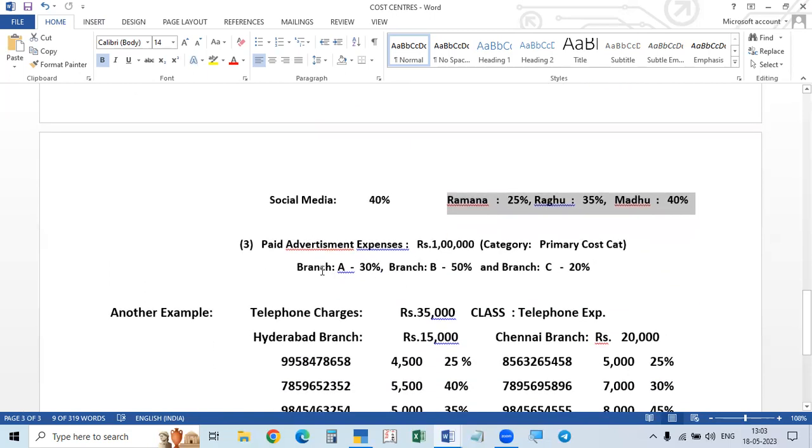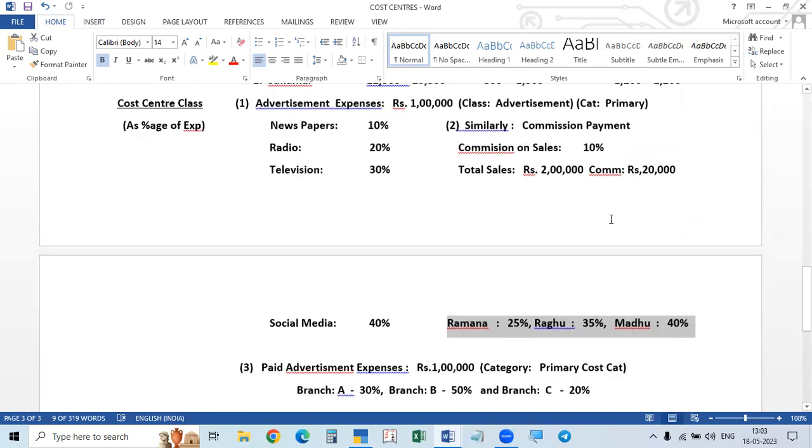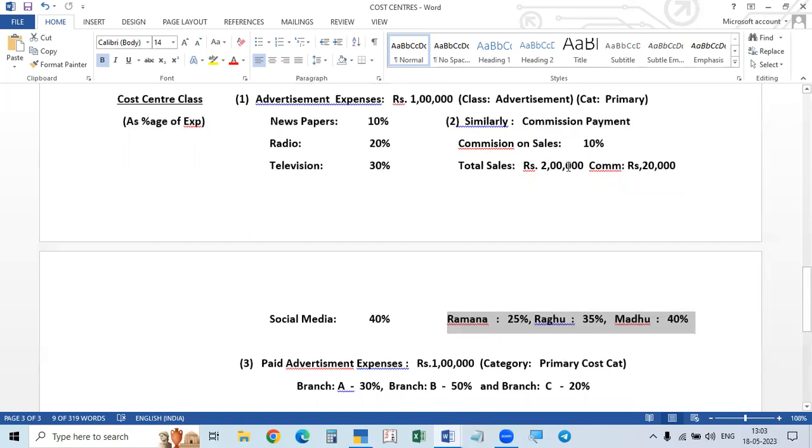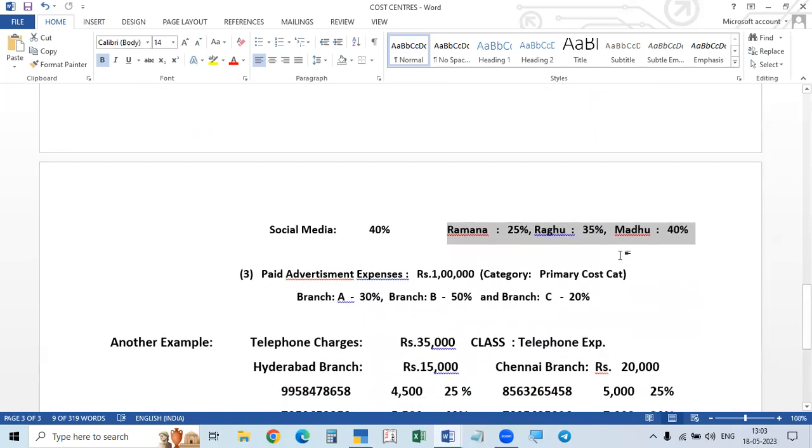In this case, don't take branch A as a category. Category is only primary cost category. And cost center, where the amount is divided, is the cost center. Where you divide the amount: for salary, it means employees, or other expenses. Commission means salesman commission, salesman, employees, salesman.